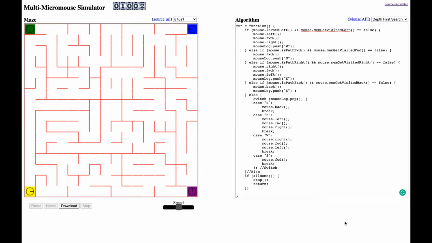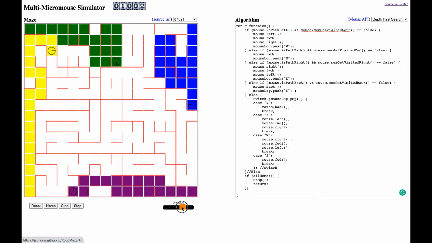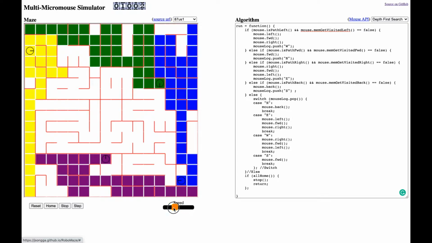Using the online Robomaze simulator is pretty simple. First, put the code that you want to use for each one of the robots on the right. And then press the download button to download the code onto each one of the robots. Then press start to start the simulation. You can use the speed slider on the right to adjust the speed at which all the robots move.